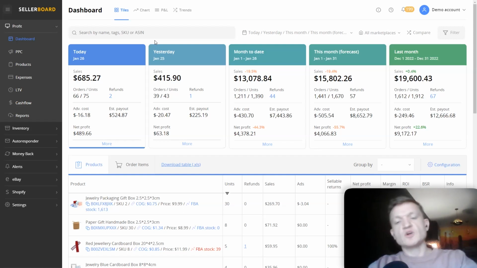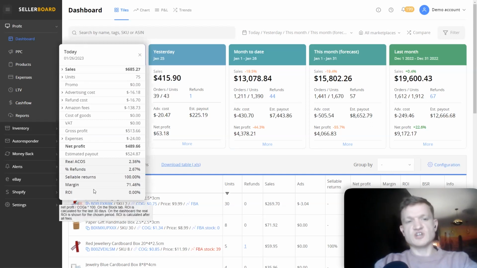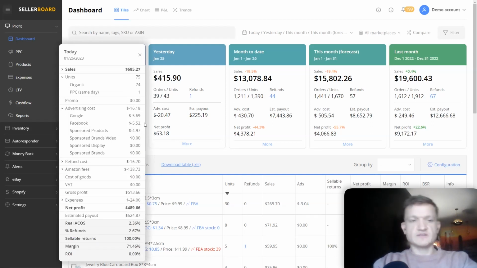Besides that, you can always drill down into specifics. So if you want to analyze different KPIs, if you want to see how well a certain product is performing, or maybe a certain brand, or maybe you want to analyze the orders, this is also possible. You can do it using, first of all, the detailed view, where you can see all of your KPIs as a giant list, and you can break down each separate element that adds up in the final cost that you have as advertising, as refund, as Amazon fees. So basically you have everything calculated right here.